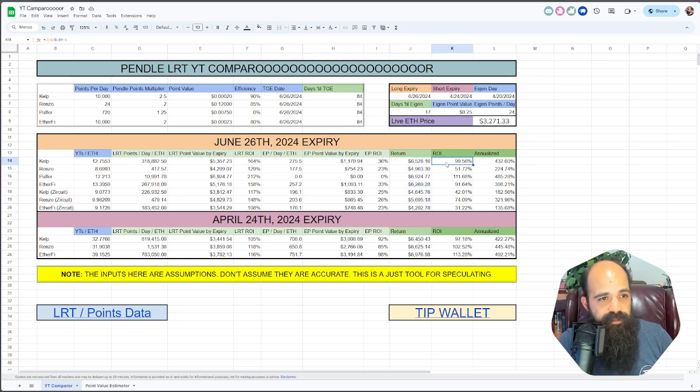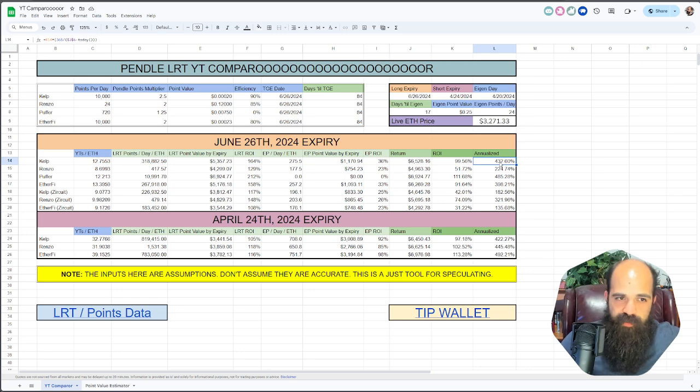Here's your ROI. So, if your principal is 1 ETH, $3,200, your return is $6,500, you have made almost 100% ROI. So you have 2x'd your principal. That's phenomenal. Of course, that's in a few months. So your annualized return is around 432%.